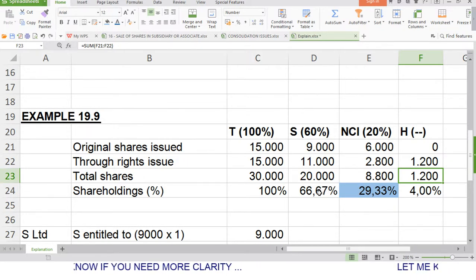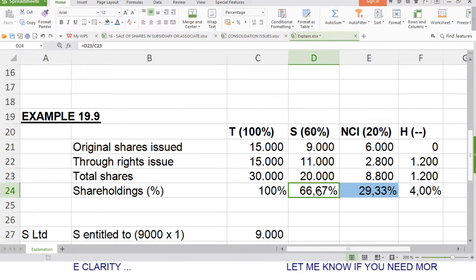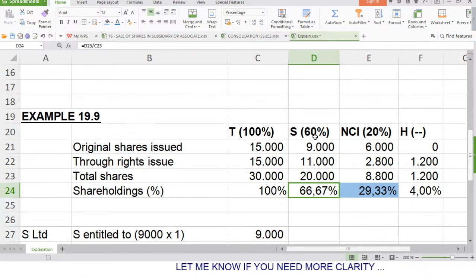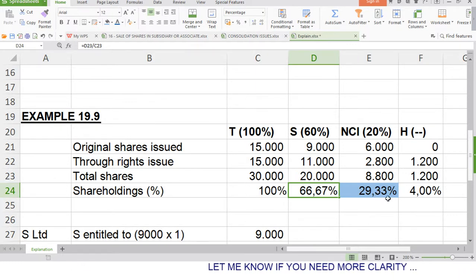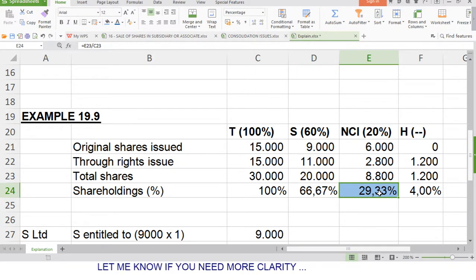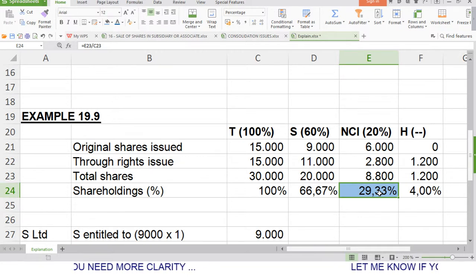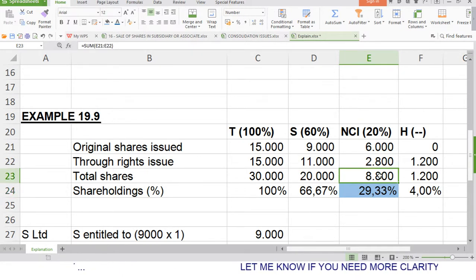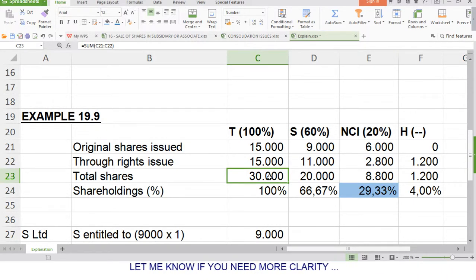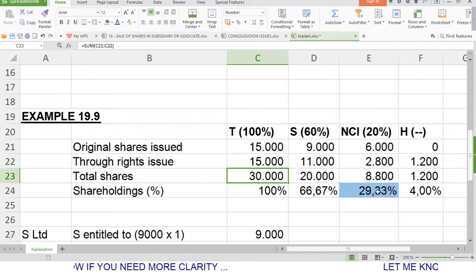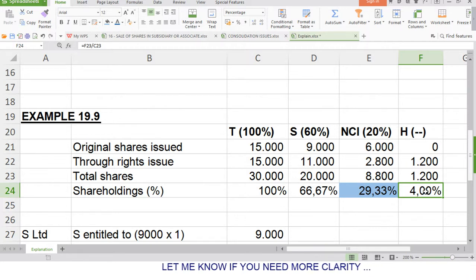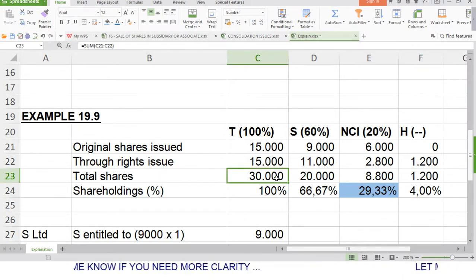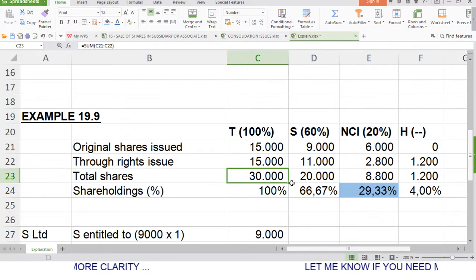Now, when I calculate the shareholdings of these companies in terms of percentages now, we can see that S now holds 66.67% of T Ltd, and the NCI is holding 29.33%. This is how you get it. It's 8,800 shares divided by 30,000 shares, the total shares in issue in T Ltd. You get the 29.33%, and H Ltd is only holding 4%. 1,200 divided by 30,000. I hope this explanation also helps.